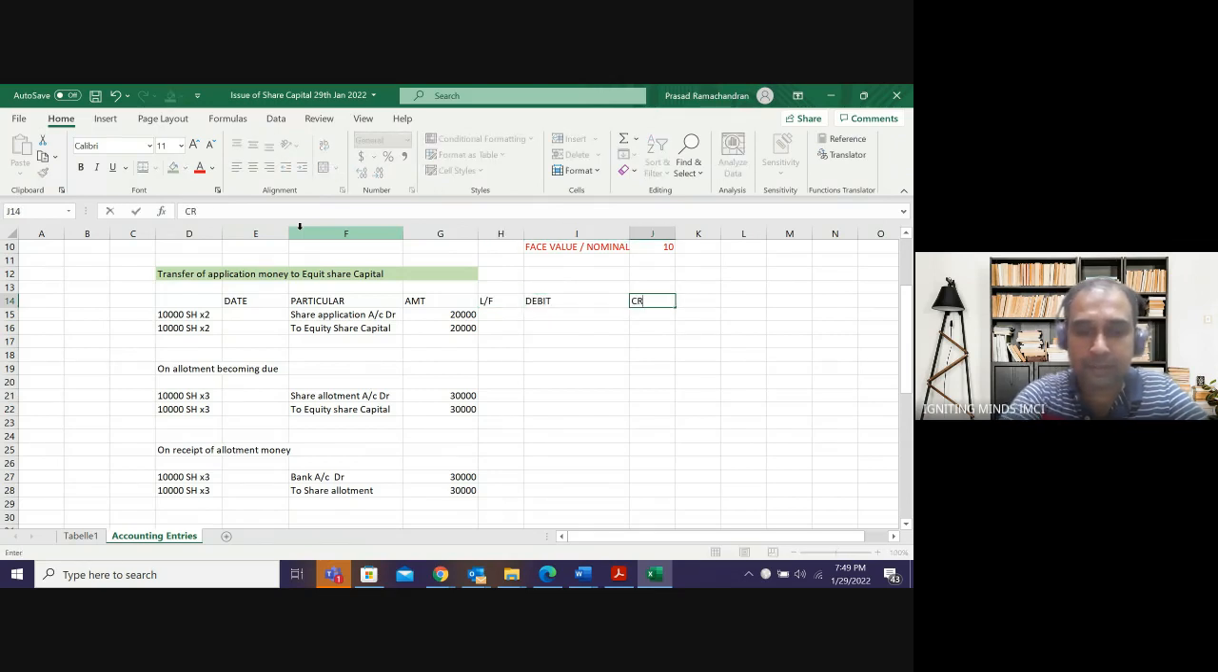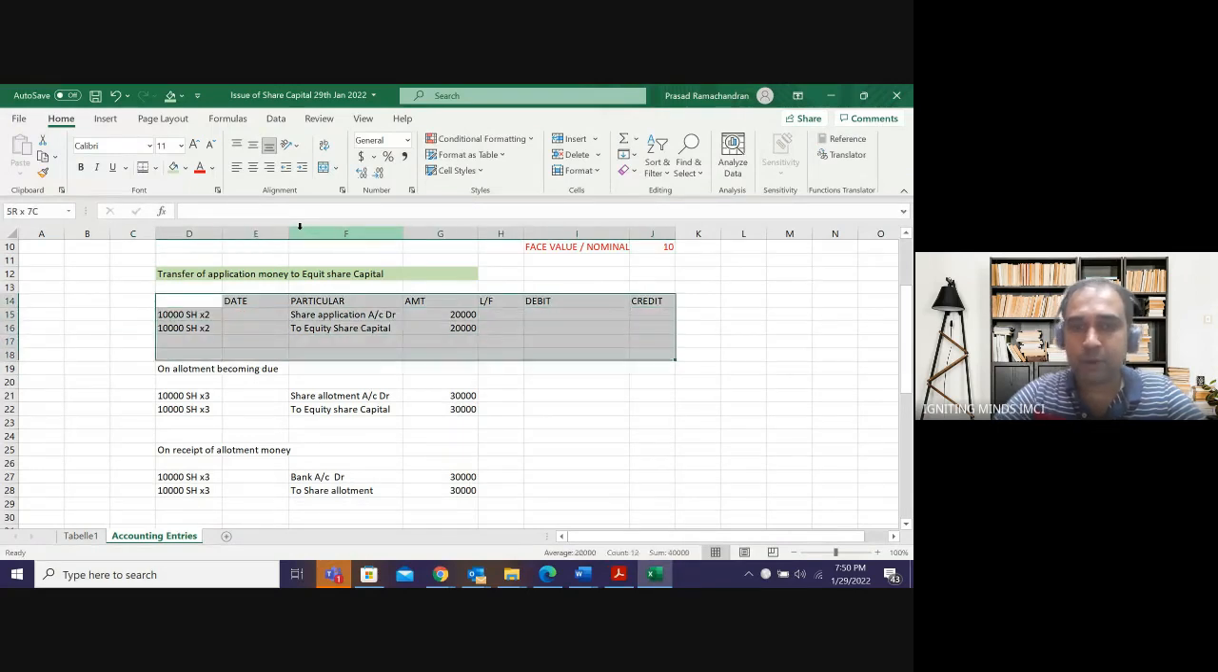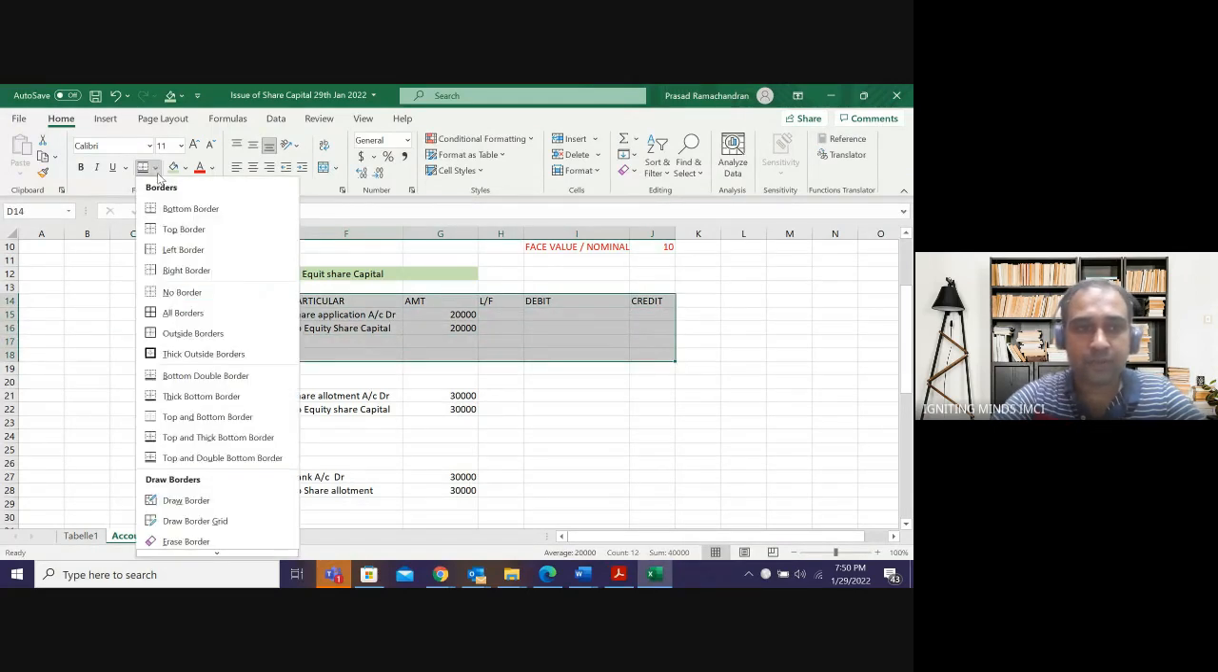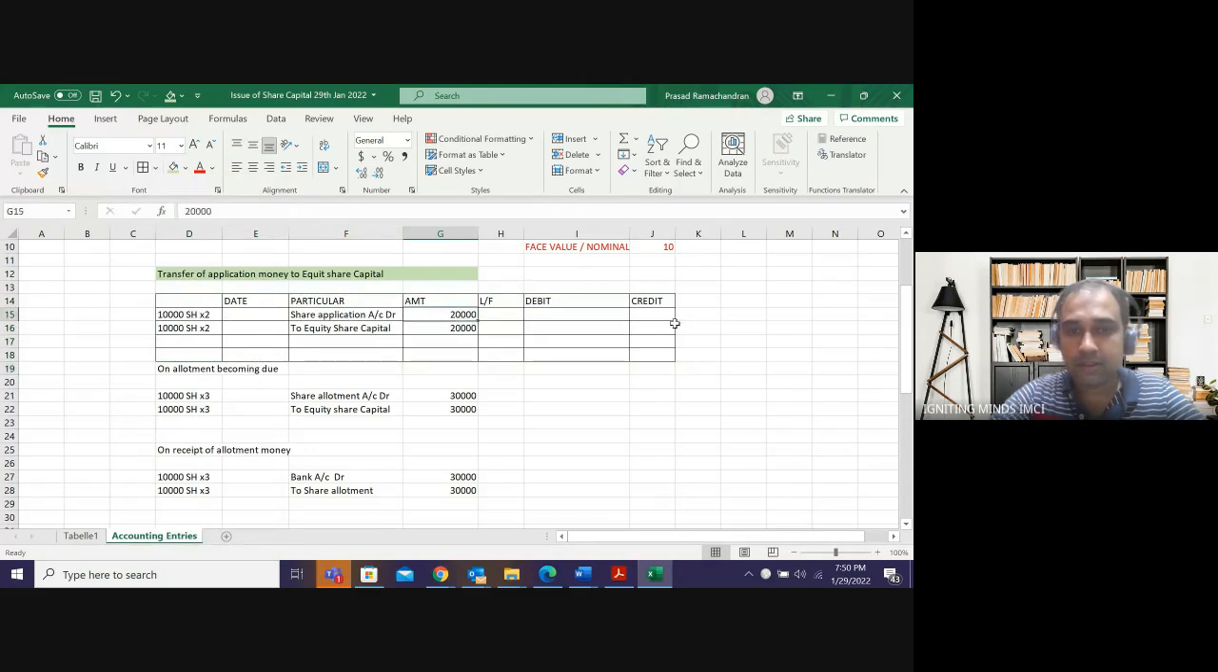Ledger folio will always remain blank. This is the format. If I want to write a proper journal entry, I have to write it in this way: date, particular, ledger folio, debit and credit. Amount will not be there. So it will be 20,000. Ledger folio will be blank. This will be 20,000. This will be 20,000.